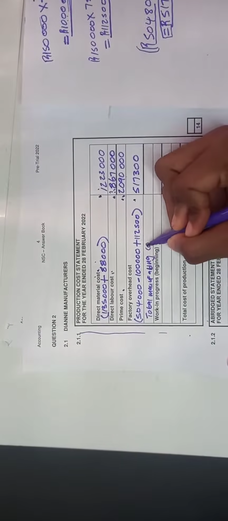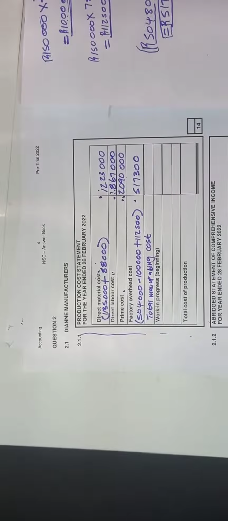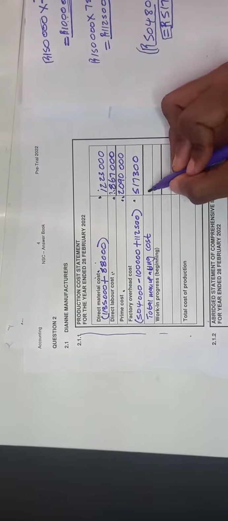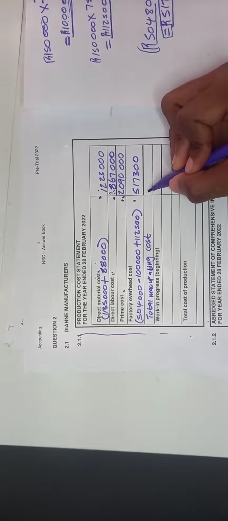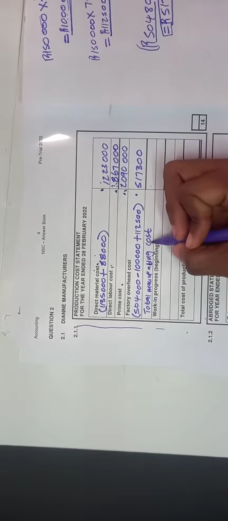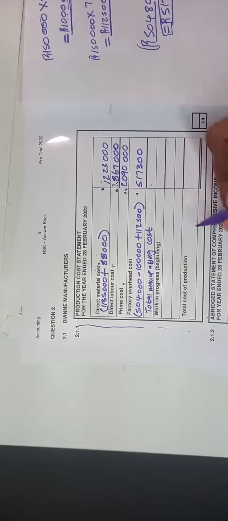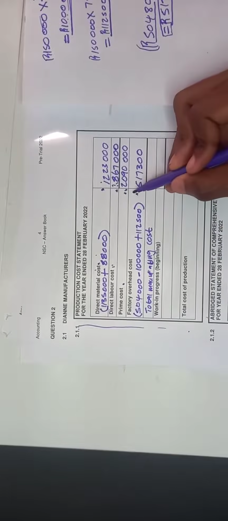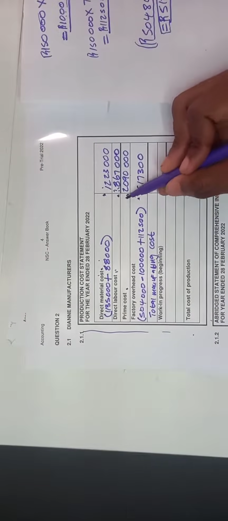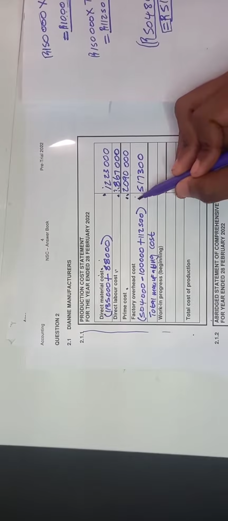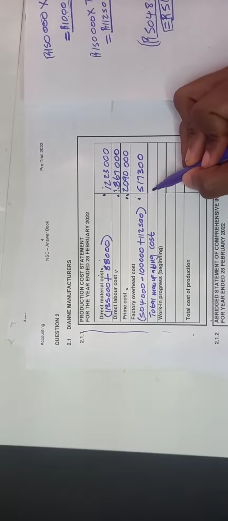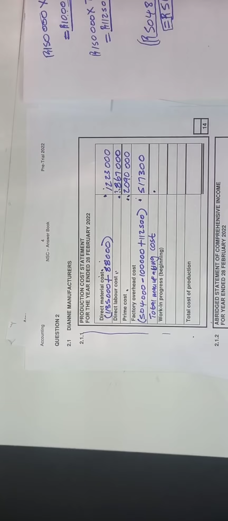Even if you did not write that name, as long as you have written the amount needed here, when you add your factory overhead cost plus your prime cost, you get this amount that is supposed to be here. It's called total manufacturing cost.